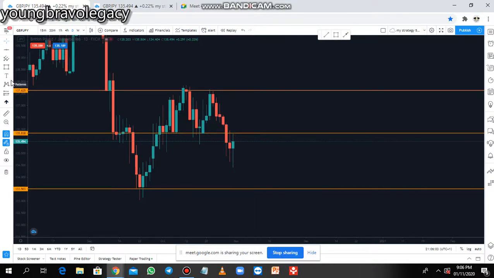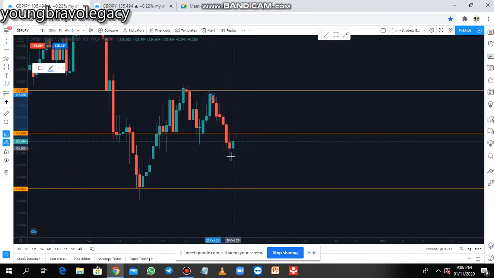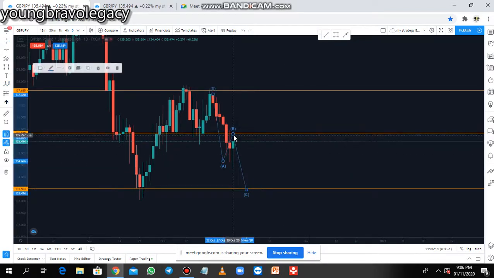So looking at this daily, this is the idea I can see. We are coming from here, we broke this area, price created a low to retest this area to come down to this area. So this is what I think we have on this daily time frame. So let's go to the 4 hours.